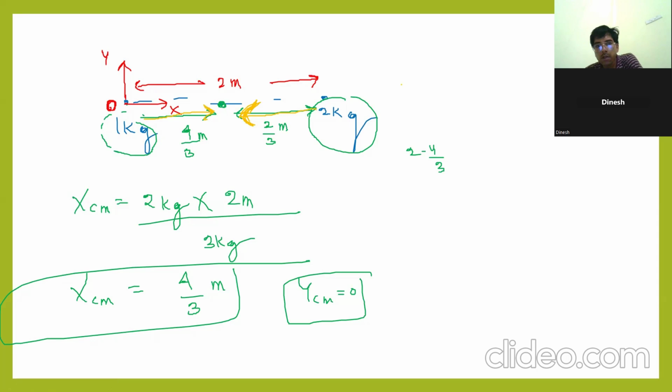So if you look carefully, center of mass is closer to the mass which is heavier. If a mass is more heavy, then center of mass is nearer to the block having more mass.